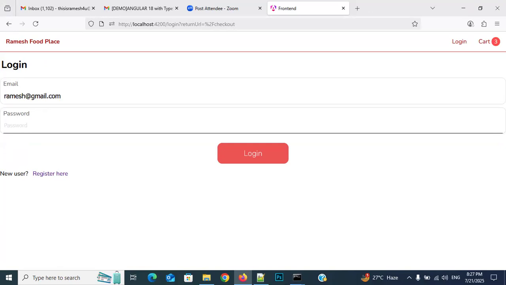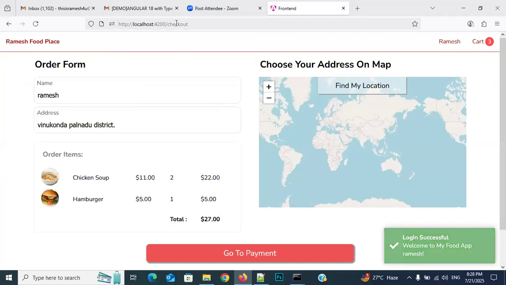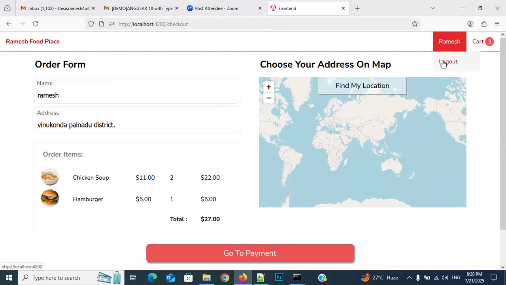Ramesh@gmail.com. Write the password. Okay, sorry. 1, 2, 3, 4, 5, 6. Here everyone, which page are we coming to now? The checkout page. In the checkout page, what is there? The name I registered with, the same name is coming, Ramesh, and this is my address. And see here, everybody, now login is not displaying. It is displaying my name with a logout option also.